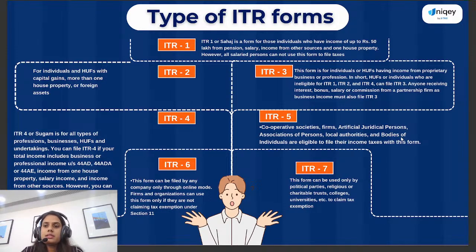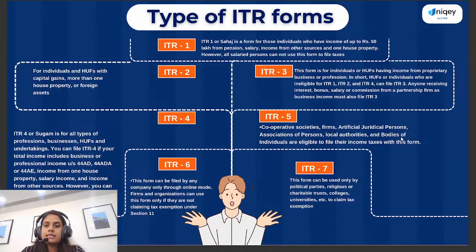Similarly, ITR 2 is for individuals and HUF who have capital gains and more than one house property in India, or who have foreign assets. ITR 3 is the form for individuals or HUF having income from property, business and profession. In that case, ITR 3 is applicable.